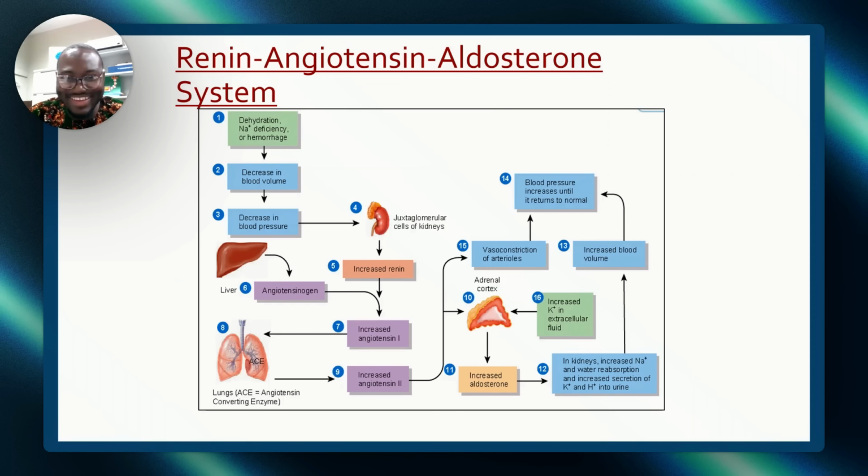Now, if they ask you, what are the functions of angiotensin 2? Tell them that there are 3 major functions. 1 is increased aldosterone. 2 is it causes vasoconstriction. 3 is it sensitizes the hypothalamus. All these things to what end? For blood pressure to increase and return to normal. You can't miss out on this.